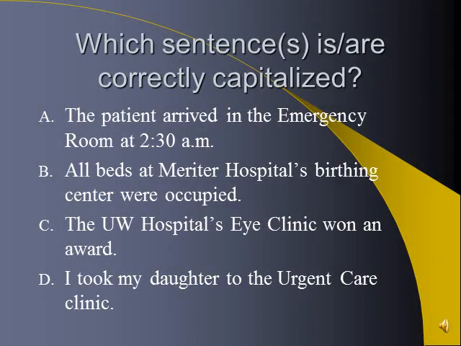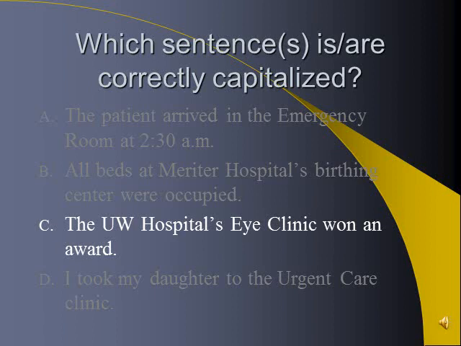And here's our next question. Which sentence or sentences are correctly capitalized? A, the patient arrived in the emergency room at 2:30 a.m. B, all beds at Meriter Hospital's birthing center were occupied. C, the UW Hospital's eye clinic won an award. D, I took my daughter to the urgent care clinic. Which one is correct? When you're ready, click to the next slide.